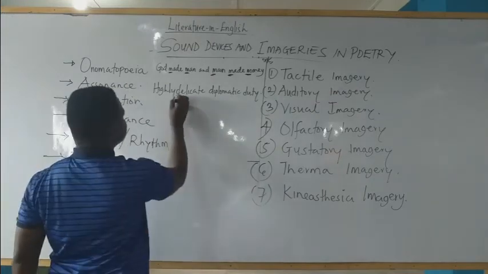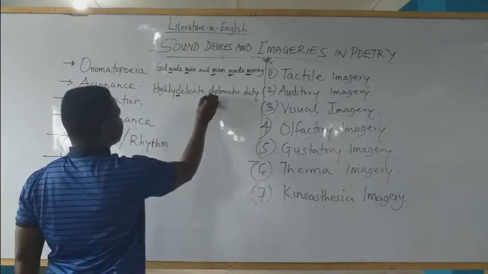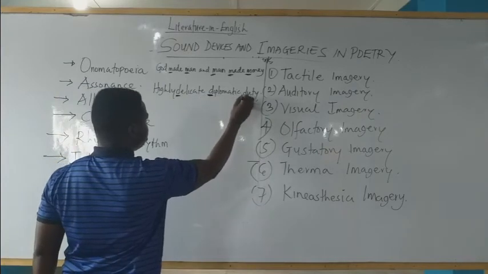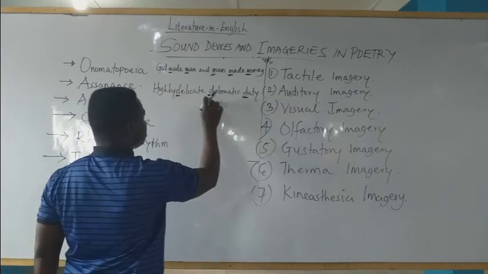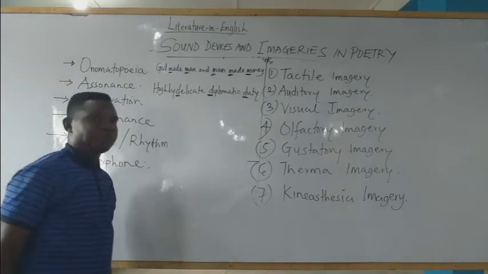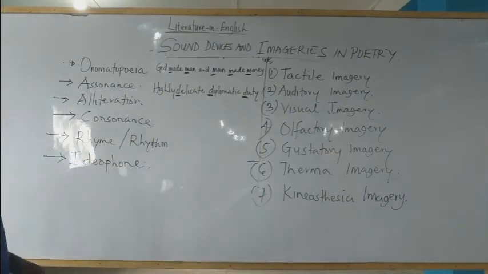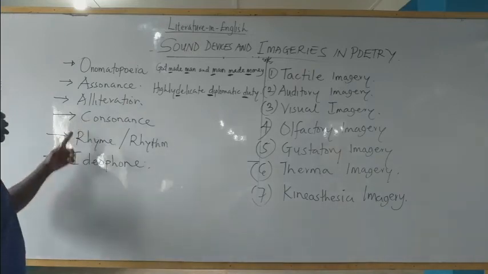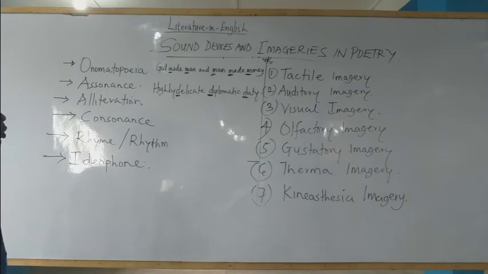How? We have delicate, D; diplomatic, D; duty, D. So at the beginning of these words, we have repeated consonant sound. That gives us alliteration as a concept. Next, we have consonance.